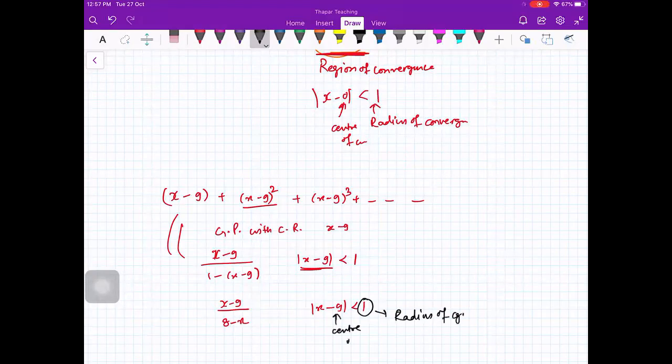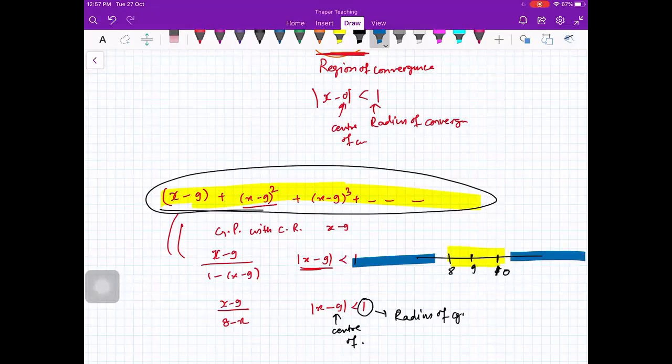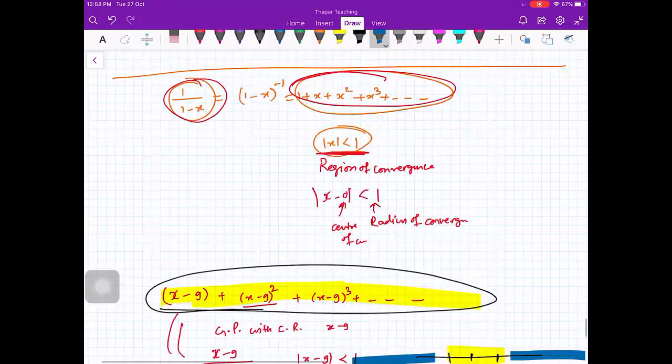This means that in this series, the numbers will change if you change x. So if your x is here, within 1 of 9, on the left and right, that is between 8 and 10, in this region if you take the values of x, you will get a finite sum. And anywhere else, if you take the values, you will get an infinite sum. So we will be continuing with this tomorrow, with more examples, so you will understand it better. It is okay if you are confused a little bit. Tomorrow, the things will be clear.